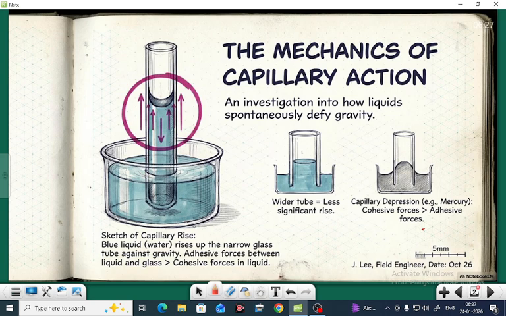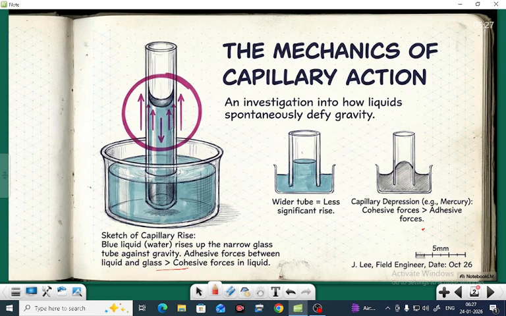Here the adhesive forces between liquid and glass are greater than the cohesive forces in the liquid. That is the reason why it rises up. What are adhesive forces? Adhesive forces are the forces which act between the liquid molecules and glass molecules. And cohesive forces are the forces between the liquid molecules only.